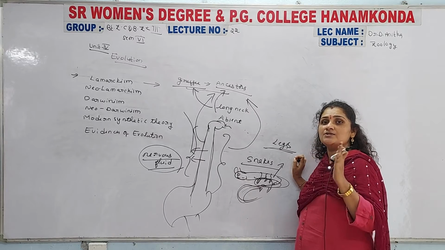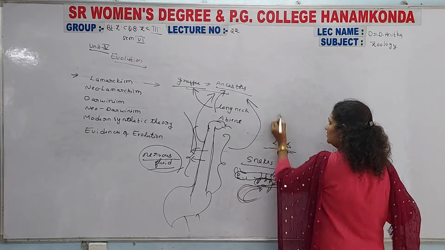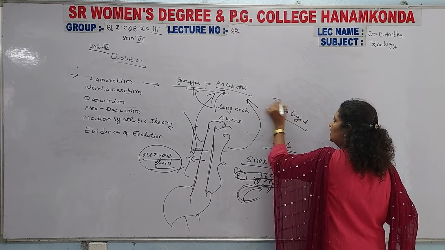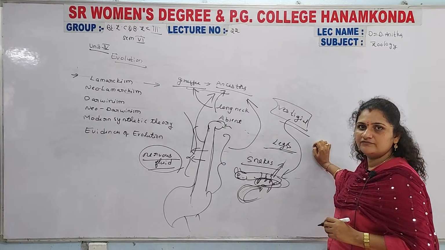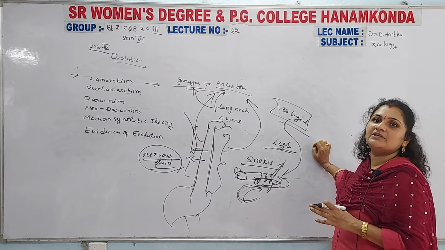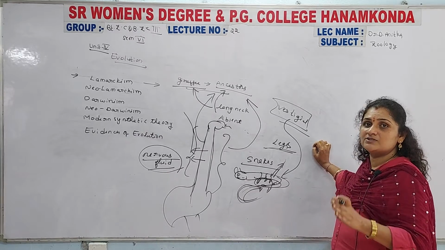Due to that reason, gradually those legs became vestigial. The legs became vestigial, meaning they were completely removed from the bodies of the snakes. The present generation snakes do not contain any types of legs, but their ancestors contained two pairs of legs.